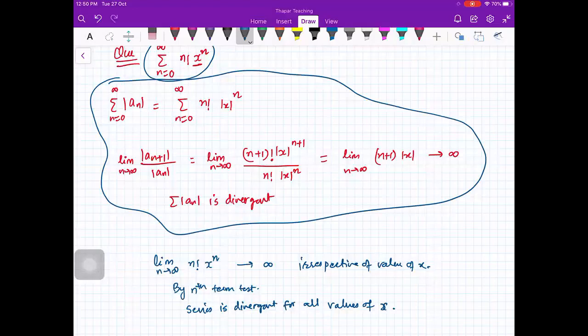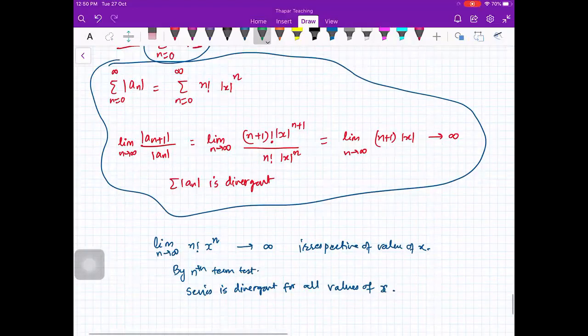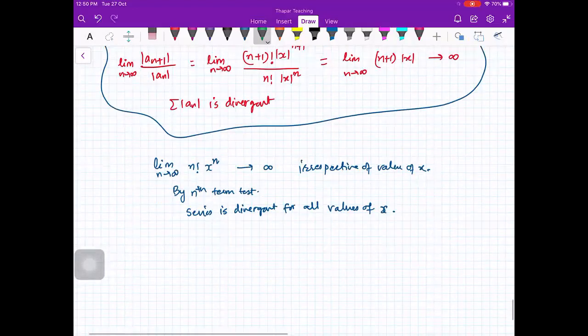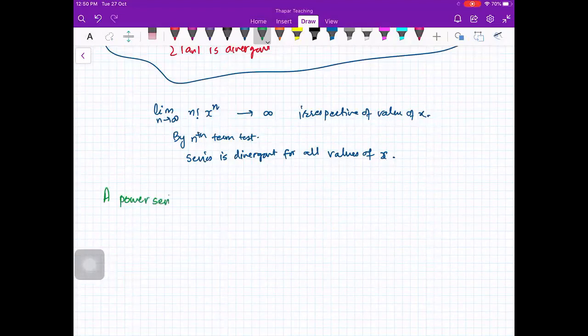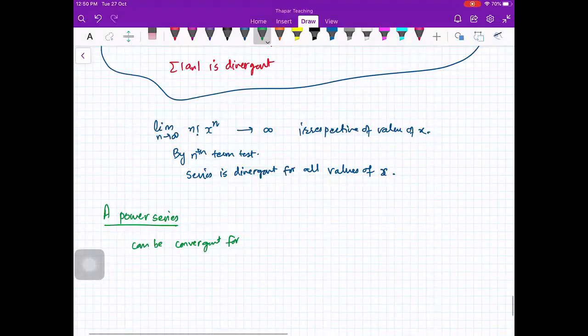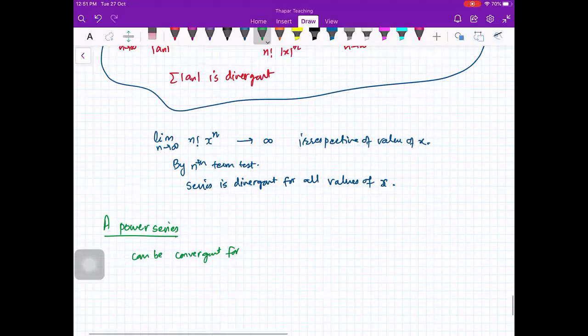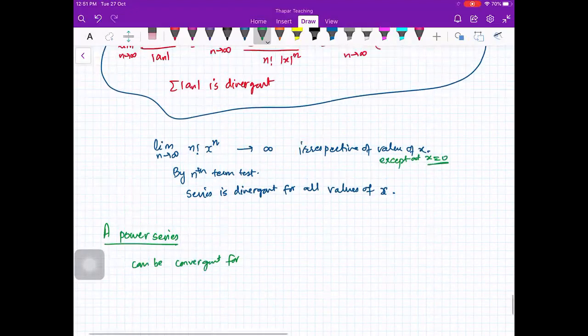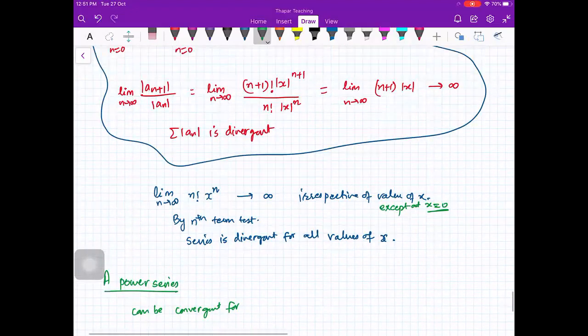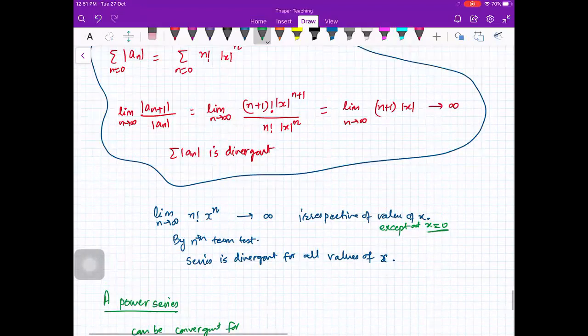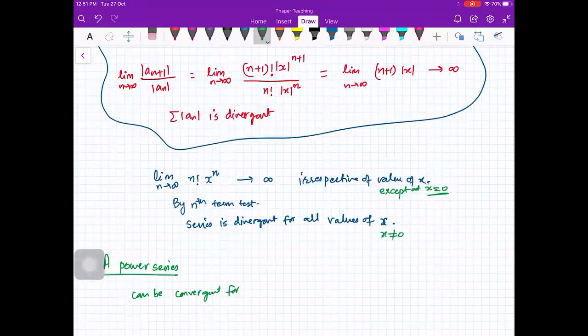Let me summarize the last 4 questions which we have done. A power series can be convergent for all x, or, as in this case where the limit is infinity, convergent only at x equal to 0, because at x equal to 0 everything is 0. So the series is divergent for all values of x except x equal to 0.